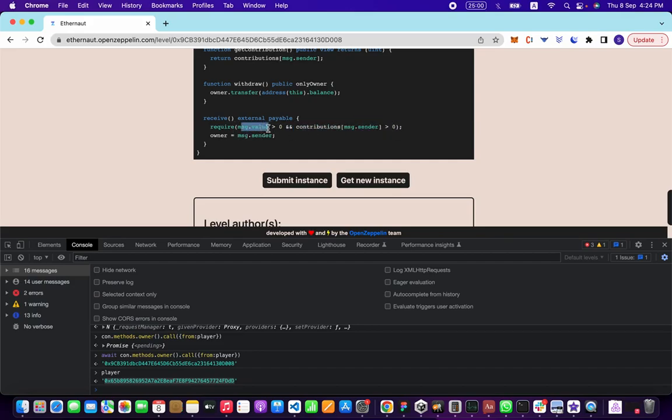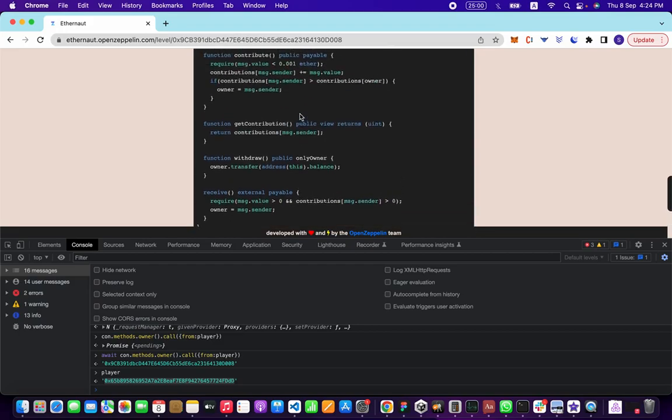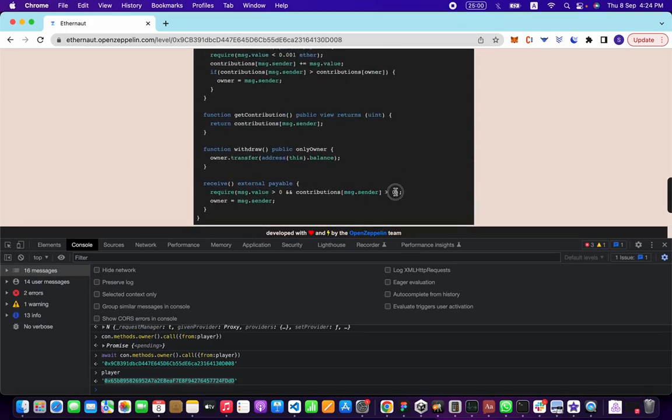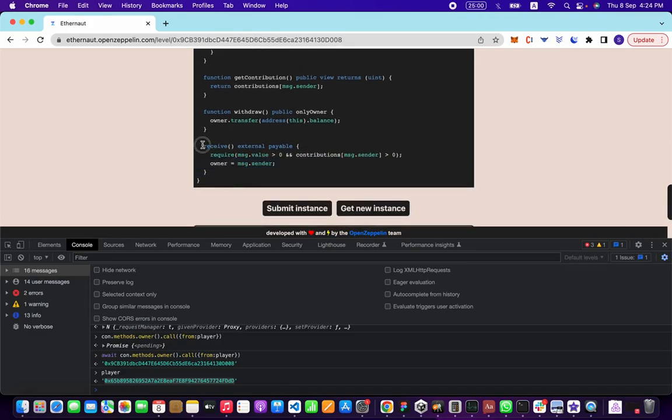If you send greater than 0 Ethereum to this function, and you've contributed to the contract, you can be the owner. This is what is known as a fallback function. If you send Ethereum to the contract without calling any methods, this function is going to be triggered.